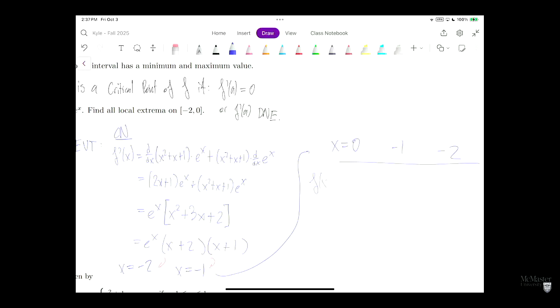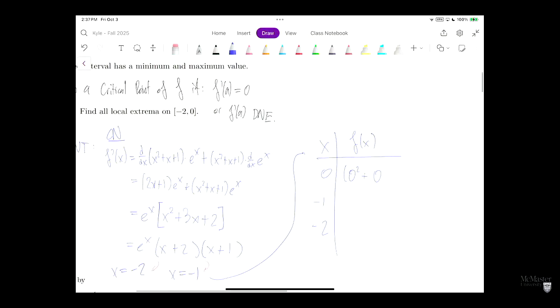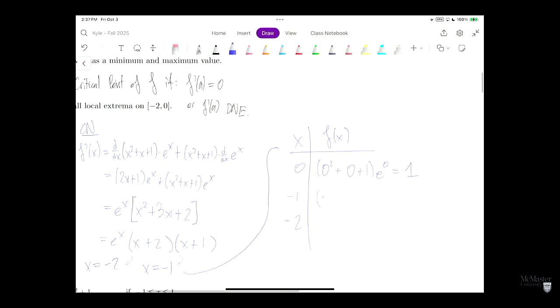So let's look at f of x. So f at 0, I drew this table the wrong way. Let's do it vertically. So x can be 0, -1, and -2. In which case f of x is going to be 0 squared plus 0 plus 1, e to the 0, which is just 1. We have 1 squared, which is just 1, minus 1 plus 1 e to the -1. That's just 1 over e. And we have 2 squared is 4.